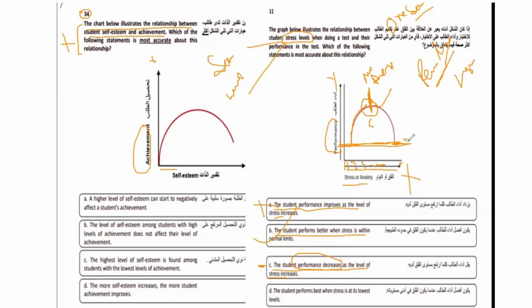Then it says that the student's performance is best when the stress level is the lowest. As I said, the lowest level is always touching the line. This will be a lower level, not the lowest level. So option B is the correct one. The students perform better when stress is within the limit.